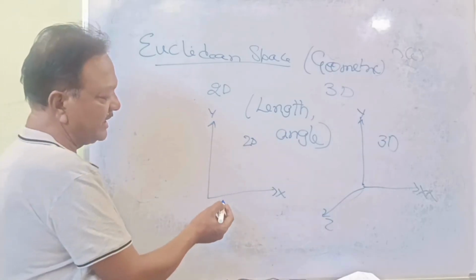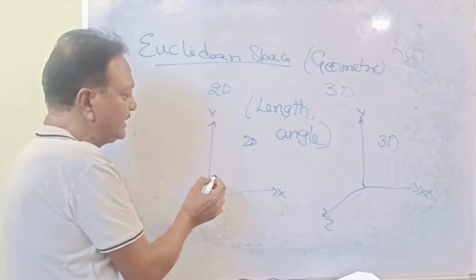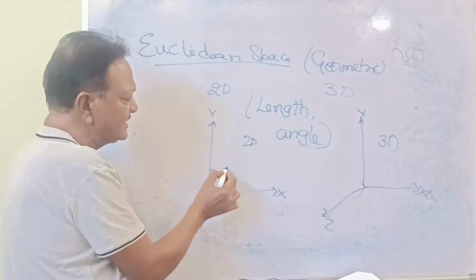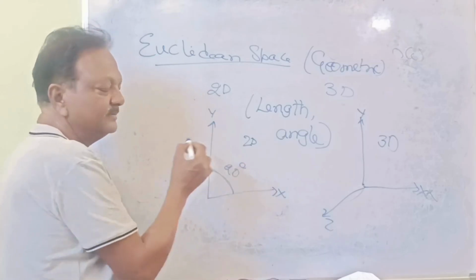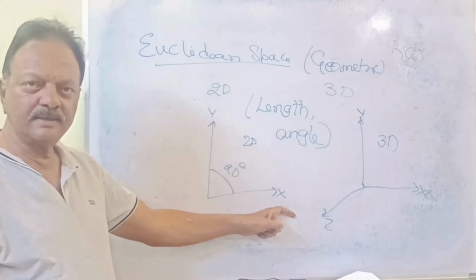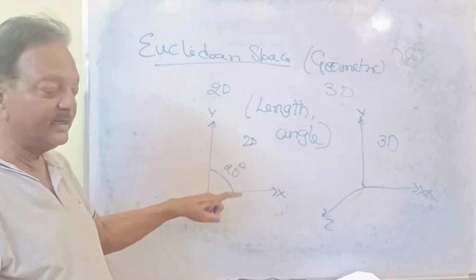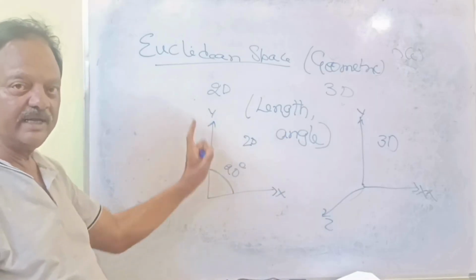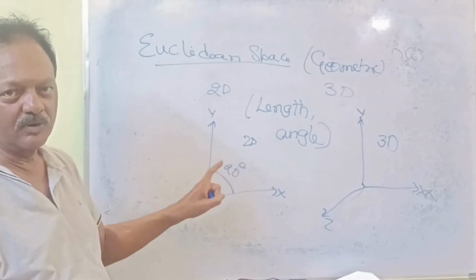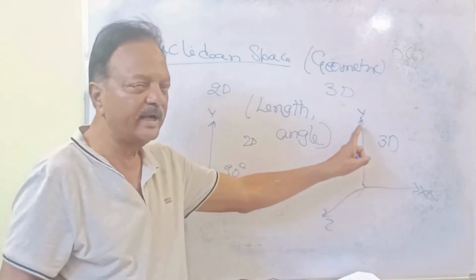So see, for example, x-axis and y-axis. Both are passing like this, and there will be an angle. Between these two there is 90 degrees. The x vector is moving like this. Understood? So how the y vector is moving with the 90 degrees angle, y is moving up. Y will require the angle. Similarly here also x, y, z.